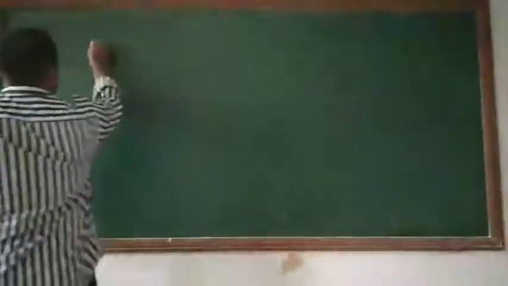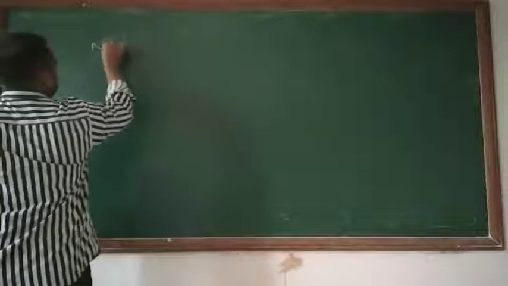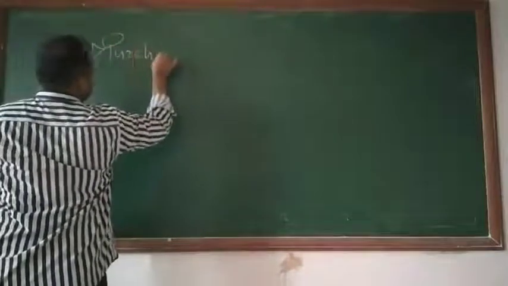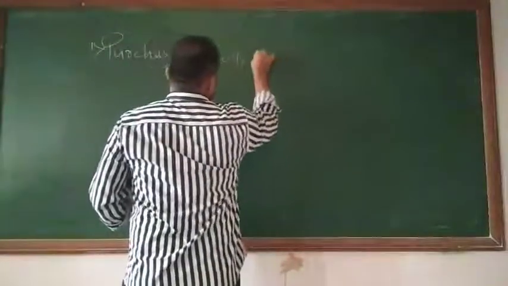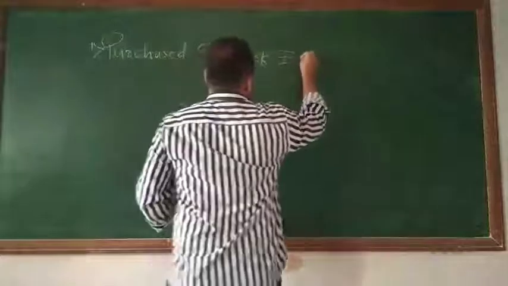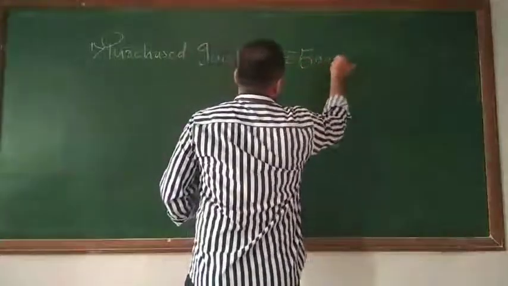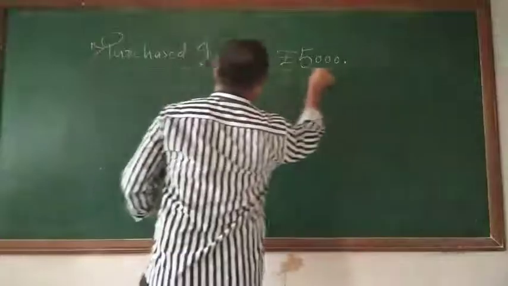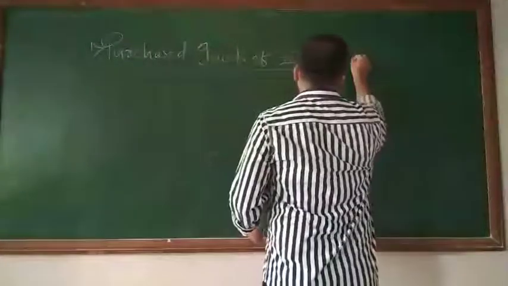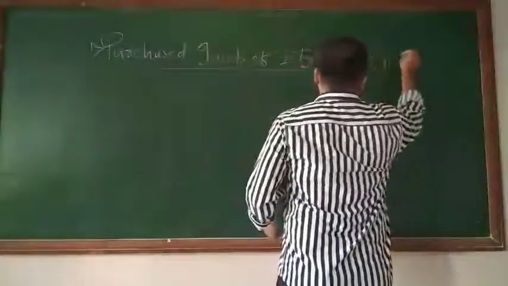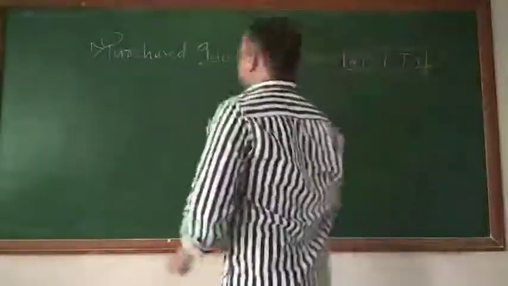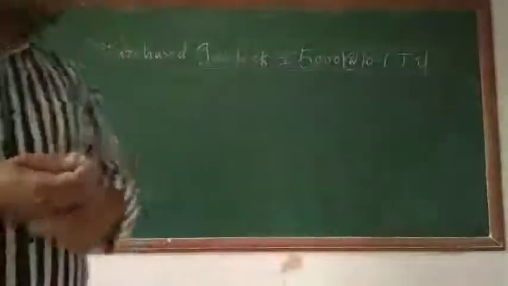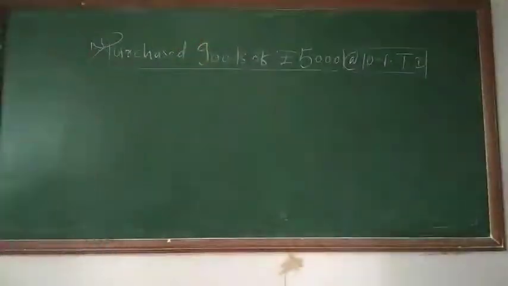Suppose I am writing here: purchase goods of rupees 5,000. Now suppose this is the only transaction, at 10% trade discount. Purchase goods of rupees 5,000 at 10% trade discount.